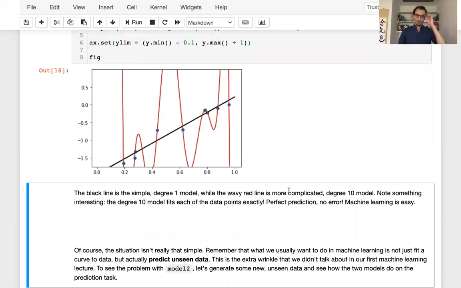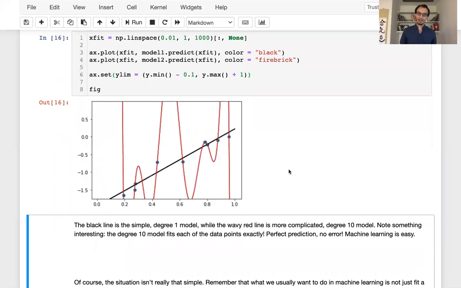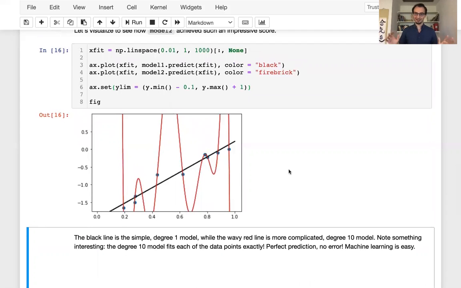So notice what's happened here is that model 2 in red has used its great flexibility and its ability to wiggle around in order to perfectly fit the data, right? So we see that model 2 perfectly passes through each of the data points in my data set. Now, this is attractive, right? Like we perfectly matched all of the data points, perfect prediction, no error. Machine learning is easy and we're done. Great.